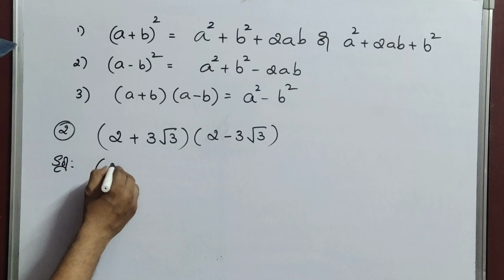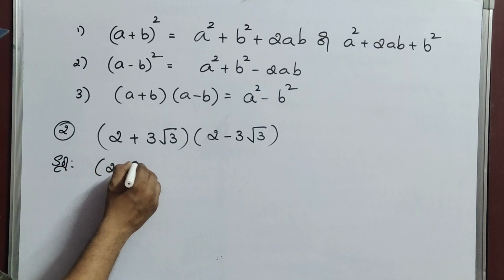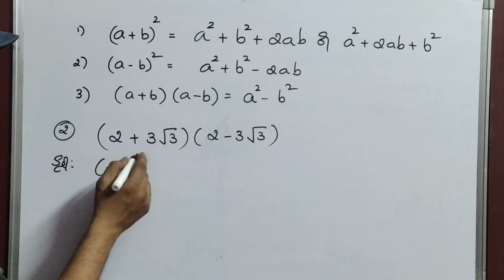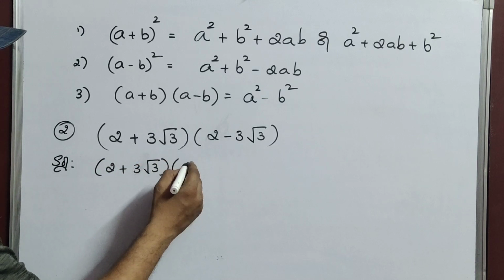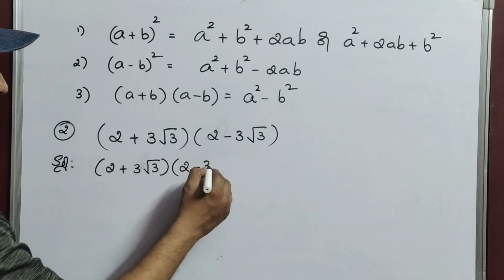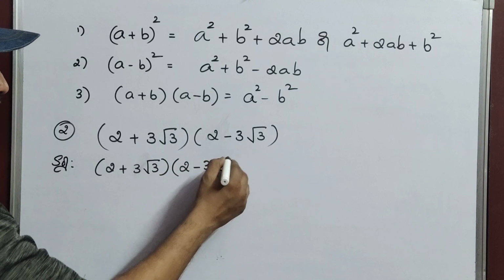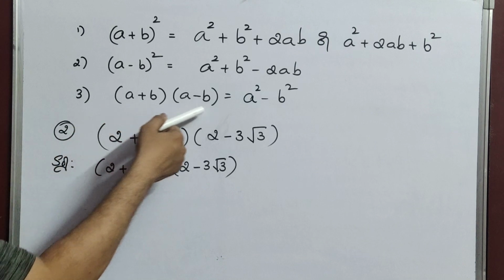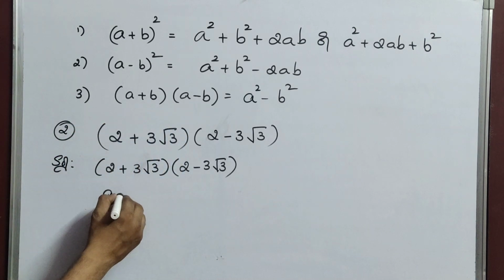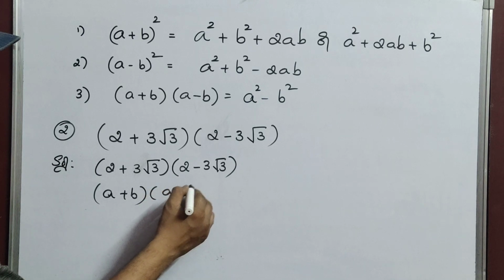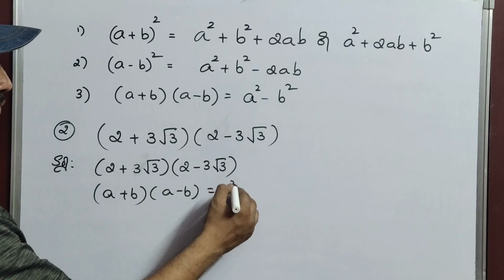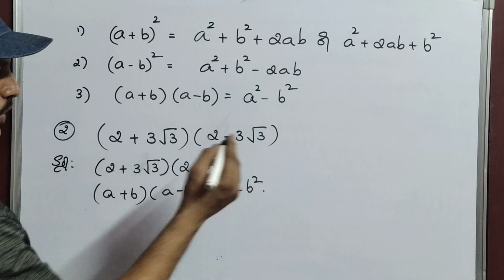First write the question, 2 plus 3 root 3 into 2 minus 3 root 3. So it's looking like a plus b into a minus b. So a plus b into a minus b equals a square minus b square.